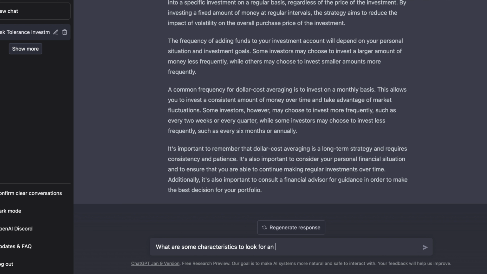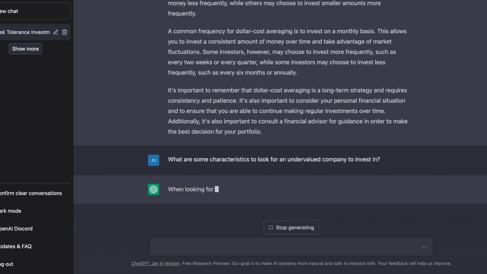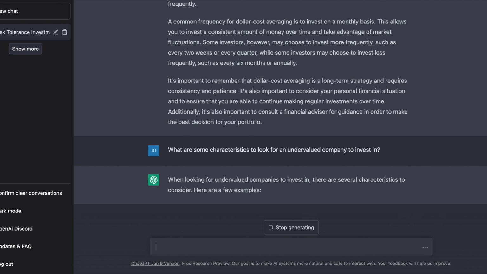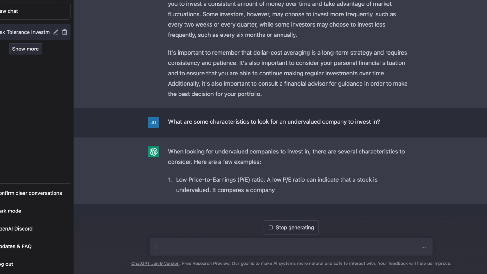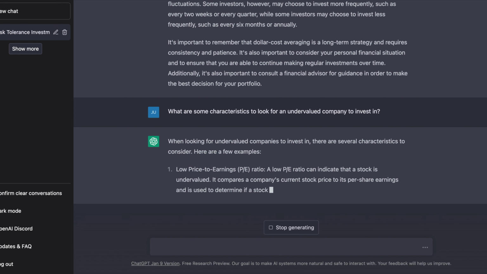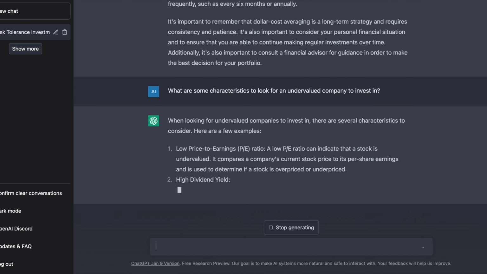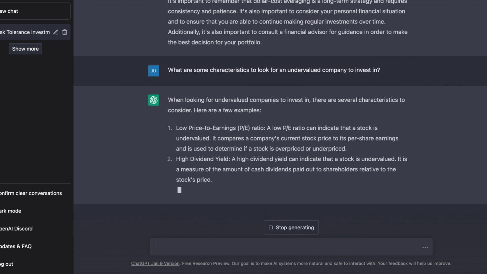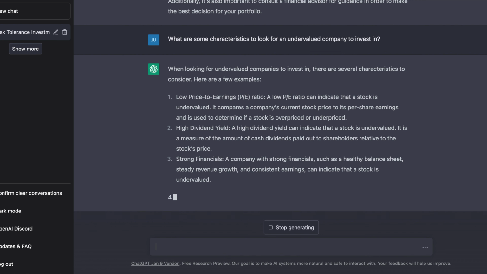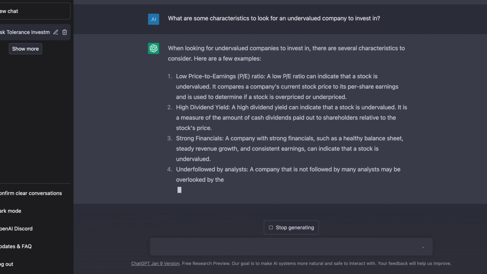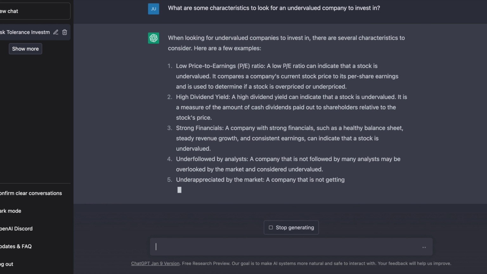The next one I ask it is, what are some characteristics to look for in an undervalued company that we want to invest in? This is a pretty useful piece of information to know. So when we're looking for undervalued companies, it says to look at several characteristics. The first is a low price to earnings ratio. This can indicate that it's undervalued, because it compares its current stock price to its per share earnings, and it uses this to see if it's under or overpriced. The second is a high dividend yield. This can mean that it's undervalued. It's a good measure of the amount of cash paid out to shareholders.